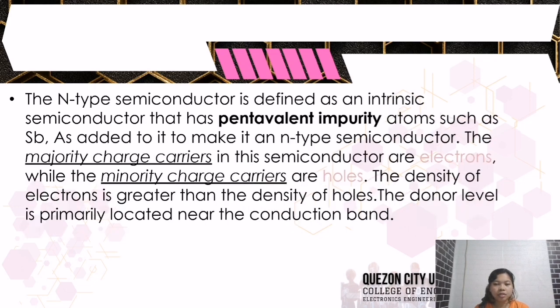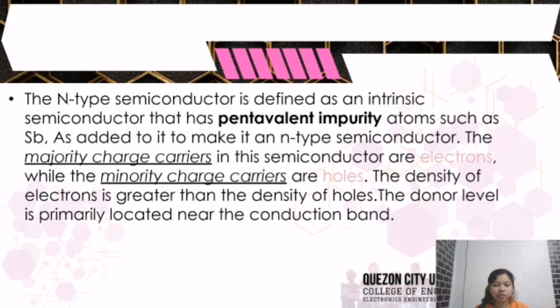The n-type semiconductor is defined as an intrinsic semiconductor that has pentavalent impurity atoms such as Sb added to it to make it an n-type semiconductor. The majority charge carriers in this semiconductor are electrons, while the minority charge carriers are holes. The density of electrons is greater than the density of holes. The donor level is primarily located near the conduction band.